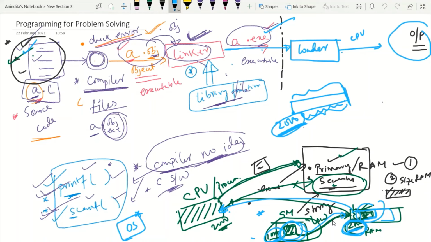So each and everything, whatever is unknown to us, is the responsibility of the operating system. As a programmer, we cannot take so much of this headache. So that's why we have created the operating system for controlling everything. So got my point?